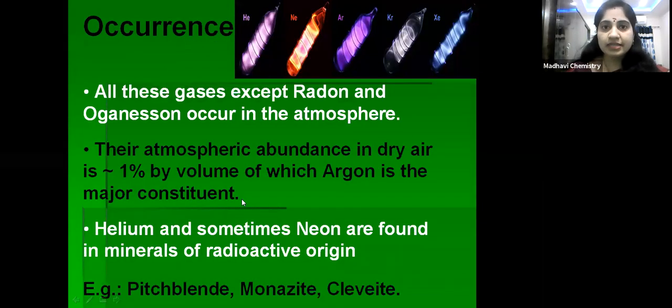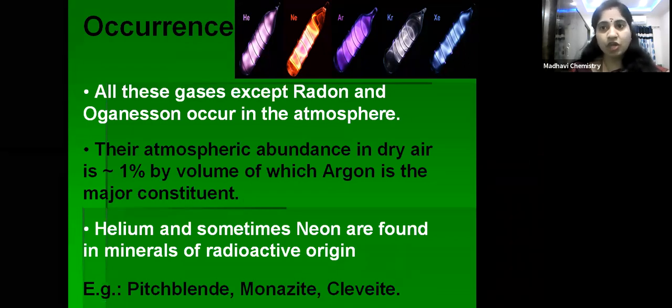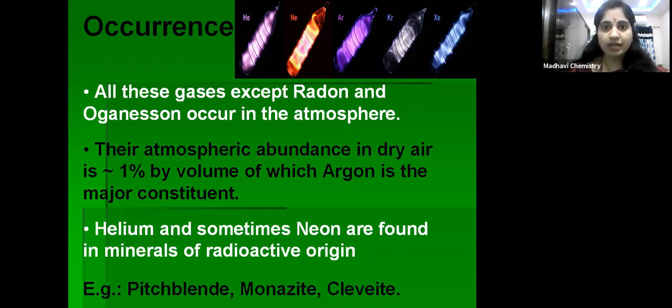Now let us see the occurrence of these noble gases, that is helium, neon, argon, krypton, xenon, how they are obtained in the universe. All these gases except radon and oganesson occur in the atmosphere. In the atmosphere we have air.